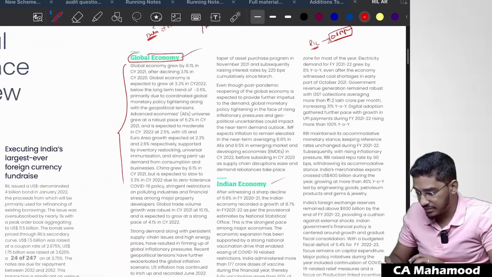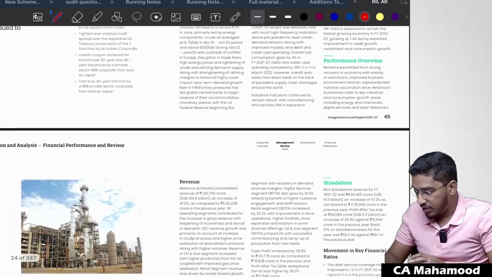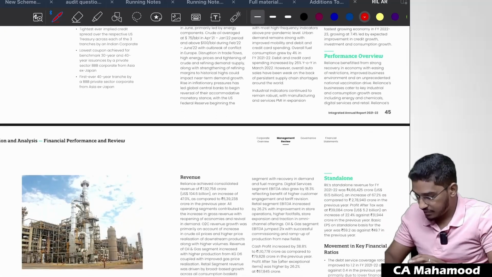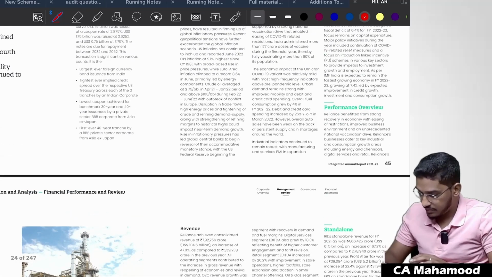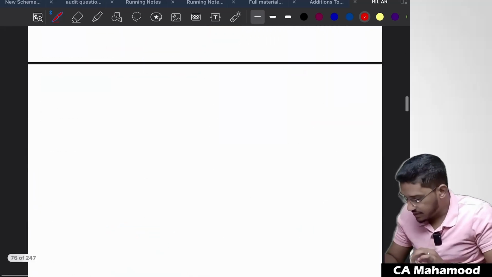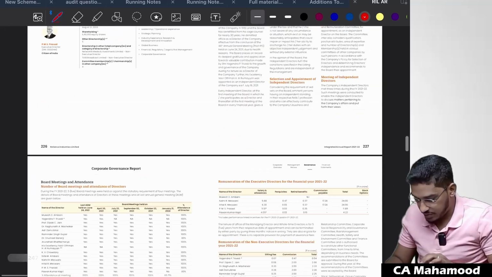So in the Reliance Industries Limited, when you come directly to the auditor's report, okay, standard all is done. Explanation, conceptual part of the standard is done.